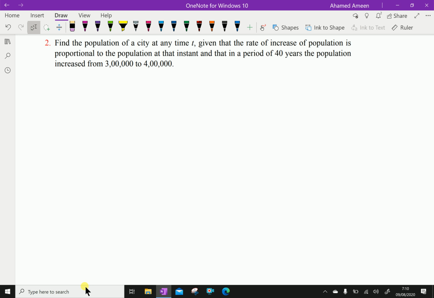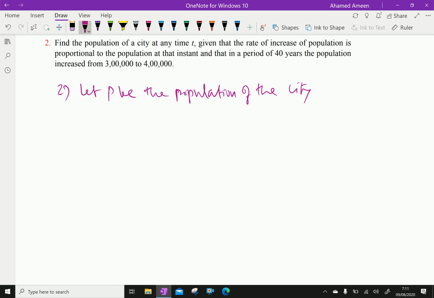Now here, let P be the population of a city. Now it is given that dP by dt, the change of population with respect to time, is proportional to the present population P.